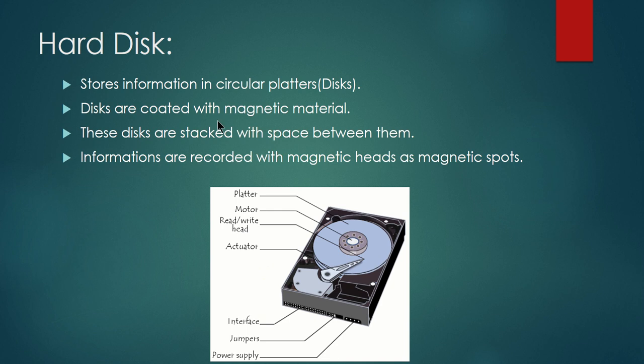These disks are stacked with space between them. What do you mean by stacked with space? You can imagine keeping CDs one over the other. That is the hard disk. It is not just a single disk; actually, a number of disks are arranged one over the other. Information is recorded with magnetic heads as magnetic spots. Here you can see the circular platters or discs.